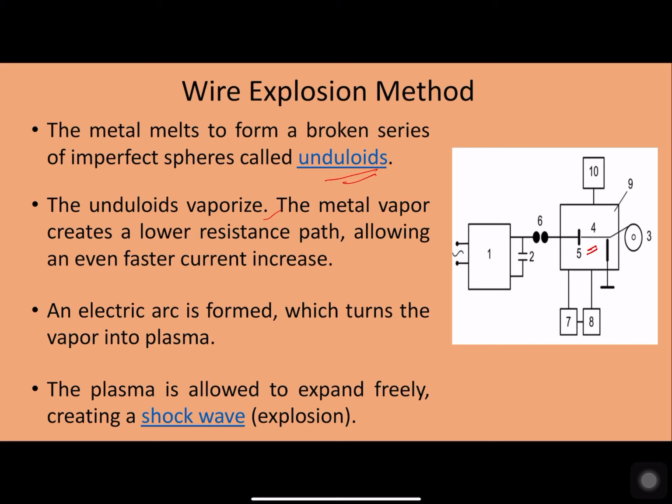This creates an electric arc, and this electric arc turns that vapor into plasma. The arc that is created is allowed to expand freely, and it creates what is called a shock wave to make an explosion.